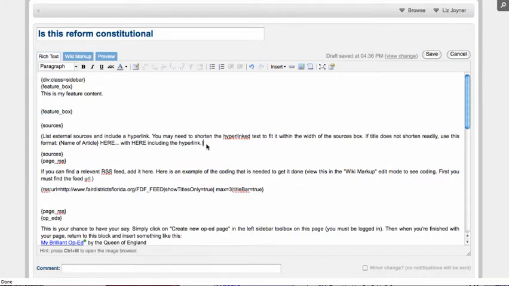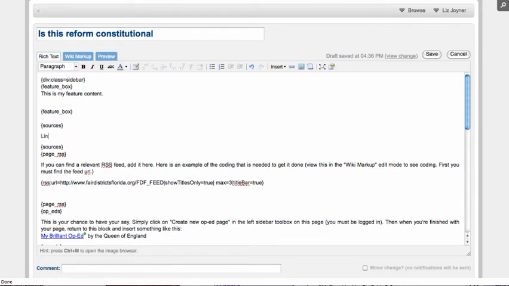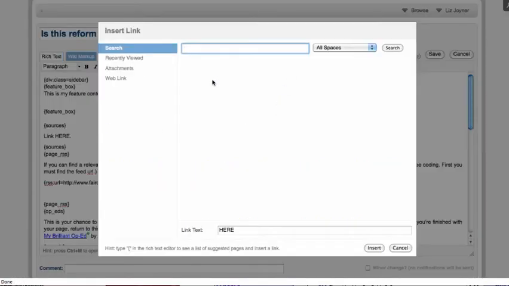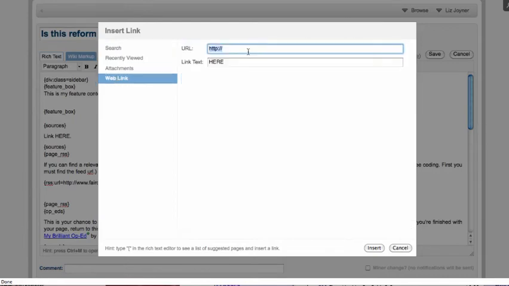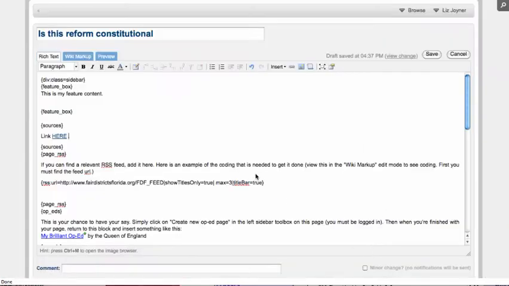There's a sources box, sources opening tag, closing tag, and the content in between. And I can link to content here simply by highlighting the text that I want linked, clicking on the link, putting the web address in the box, and easily I have a link there.